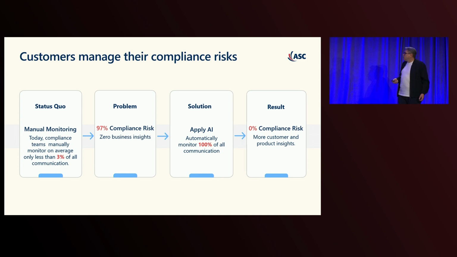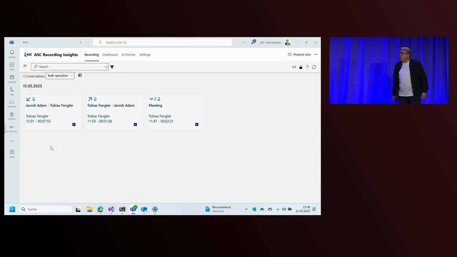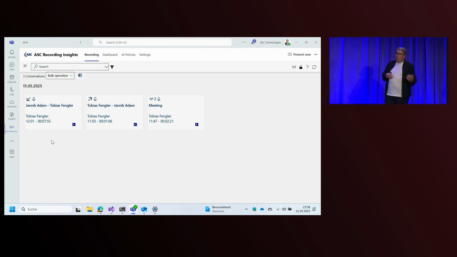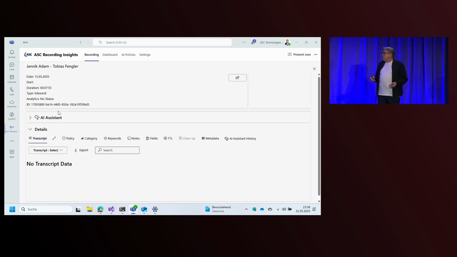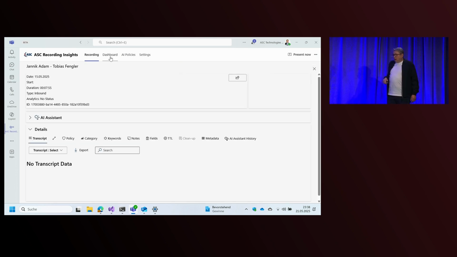And now let us switch to the demo. We have a live demo of our live application, as content understanding is already in our product for controlled availability, so private preview. And we did some easy to understand use case. Compliance use cases are a little bit difficult. So Yannick plays the role as a customer. We pre-recorded this meeting before this call. And you have to refresh a little bit, and then you will get it.